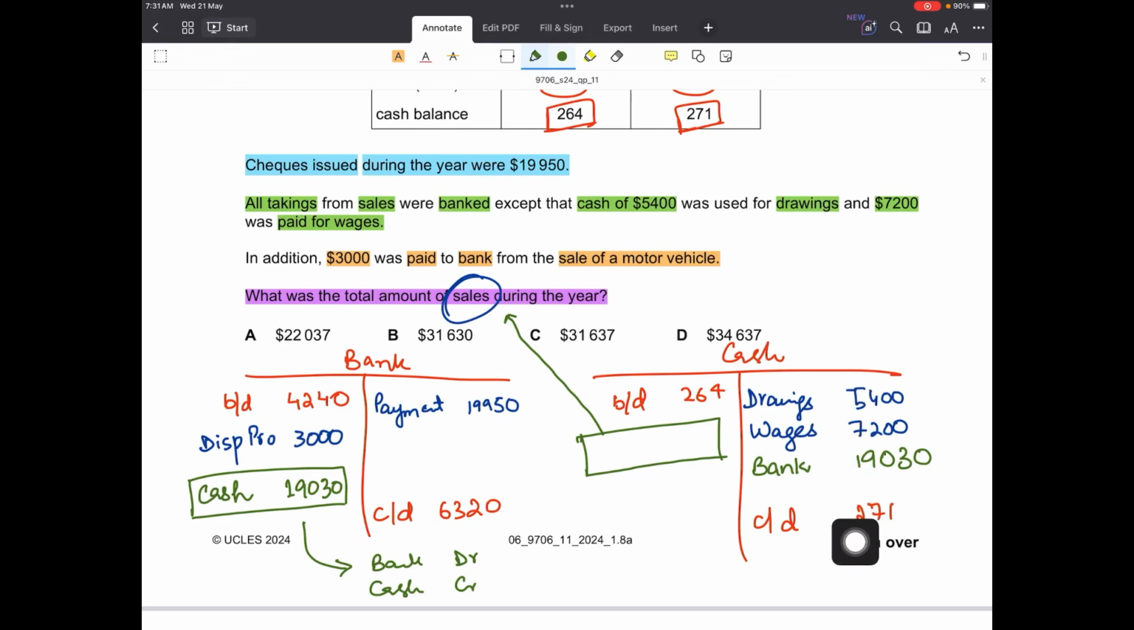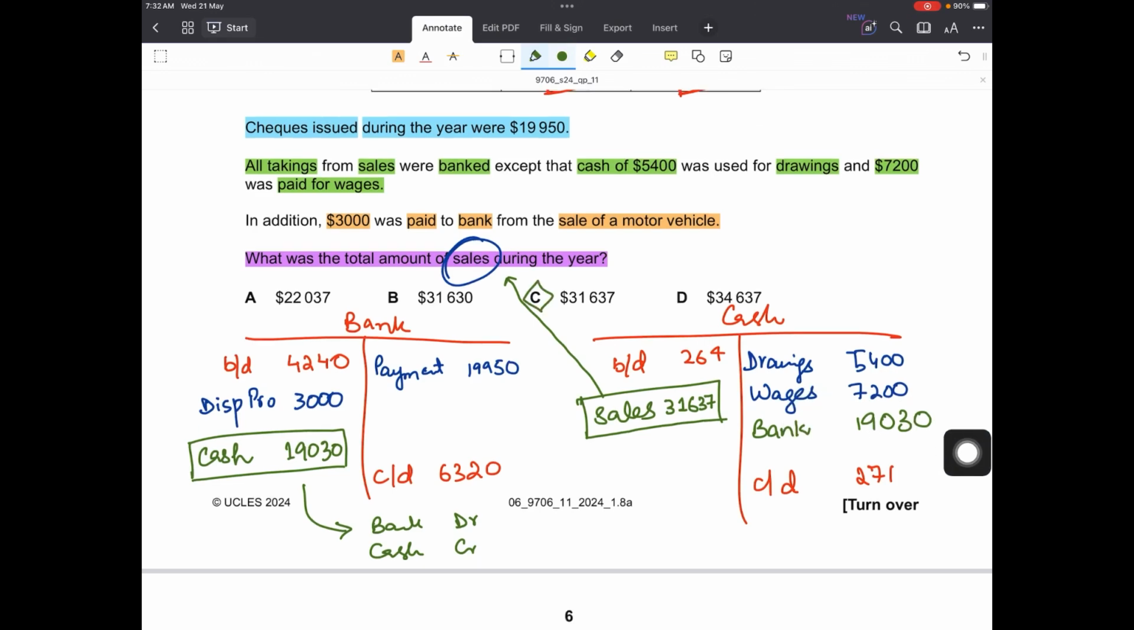So that would be, add these four, 5400 plus 7200 plus the amount banked and the closing balance minus the opening balance. So that would be 31637 sales. These were the total sales. We paid these two out of these cash sales and the remaining was transferred to the bank account. So your answer is C.